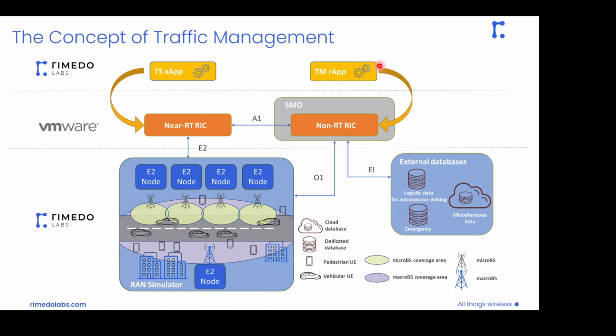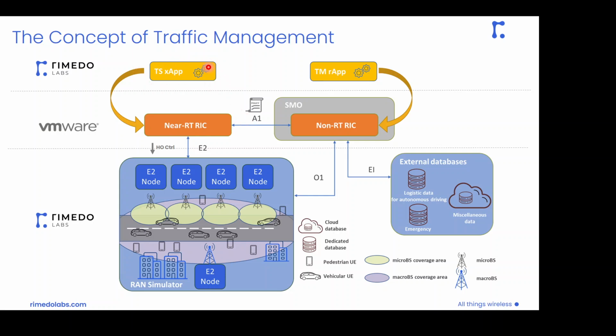So when it comes to the functionality of the 2 applications, the traffic management rApp is responsible for observing the network status, the network performance via O1 interface, also receiving some additional enrichment information from external sources like the external databases, and based on that, it generates a set of policies which are sent over A1 interface to traffic steering xApp.